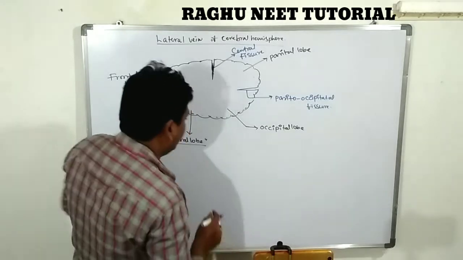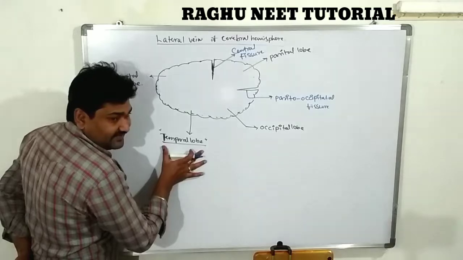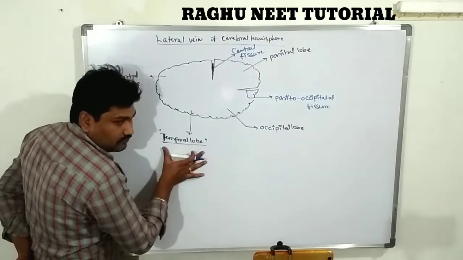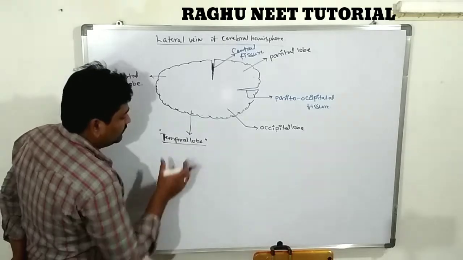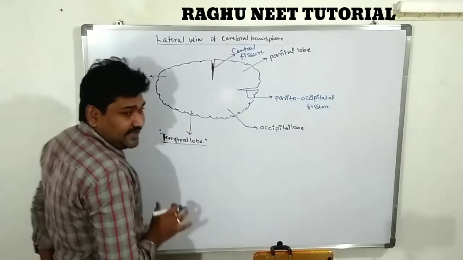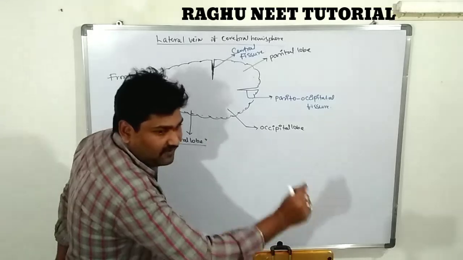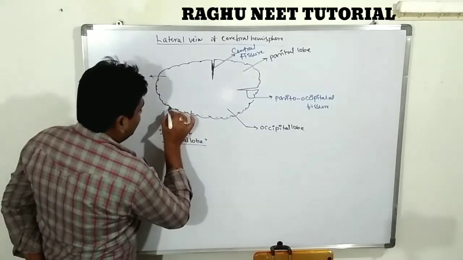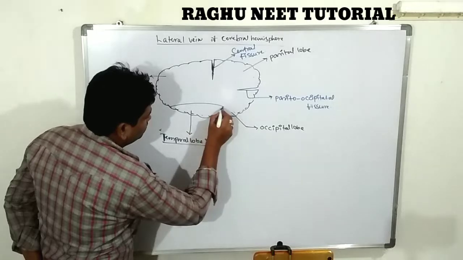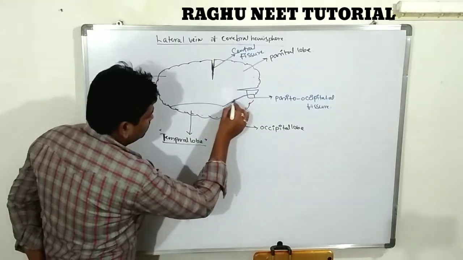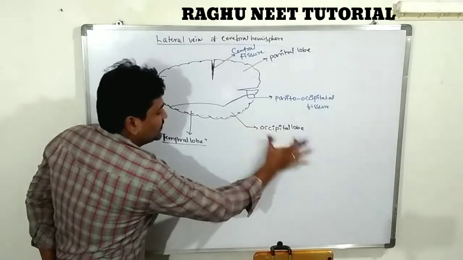Next one, last one, what is the temporal lobe? It is the lowest part, the part below the frontal lobe. That is called the temporal lobe. The temporal lobe is divided by the lateral fissure. So this lateral fissure is connecting the temporal lobe and occipital lobe.